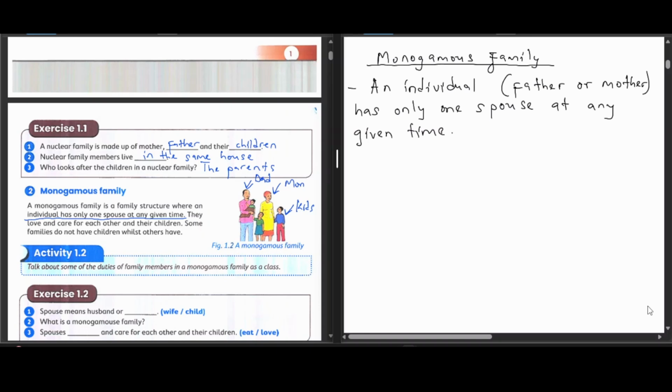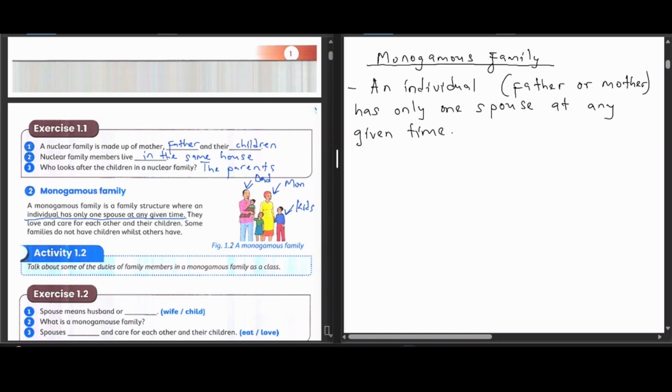And I want you to notice the relationship between a nuclear family and a monogamous family. A nuclear family has a father, a mother, and children. A monogamous family has a father and mother and children or no children. So that is the similarity there.